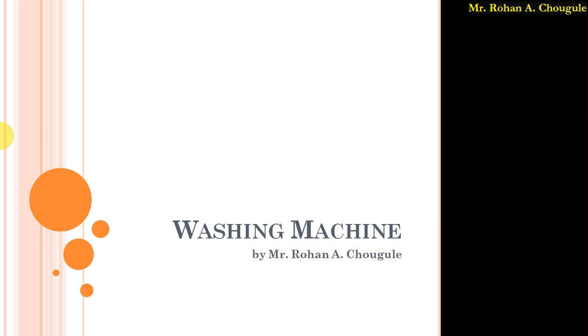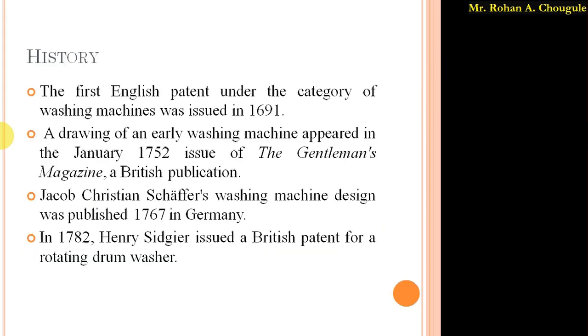So in this lecture today we are going to discuss the basic history related to the washing machine and what the different parts used in this washing machine are. So let's discuss the basic history of the washing machine.